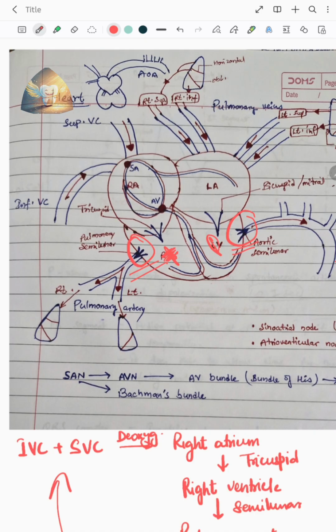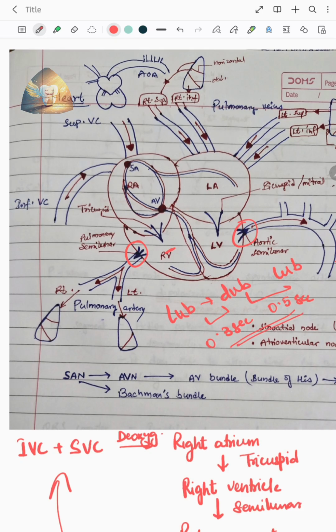Whenever there is end of the contraction of ventricle, the blood is forced into pulmonary artery and the aortic artery. Hence, to prevent the backflow of blood into ventricles, the closure of semilunar valves occurs, and this causes the second sound, that is dub. Now, the time gap between lub and dub is 0.3 seconds. And again from dub to the next lub sound, the time gap is 0.5 seconds.